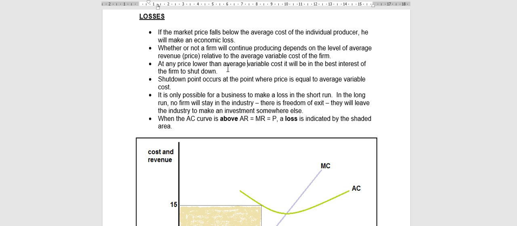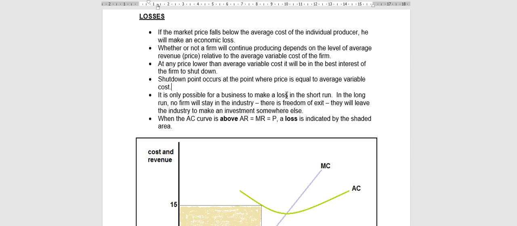Remember, on the graph, we did draw this last week also. The shutdown point on a graph will occur where price is equal to average variable cost. Below this point, the producer will not be willing to produce, because the price that he's receiving is not even enough to cover the average variable cost. The cost involved in the actual production of your item, the ingredients of your article, is more expensive than what you're actually receiving for it. So your price doesn't even cover the direct costs involved in the production of that article.